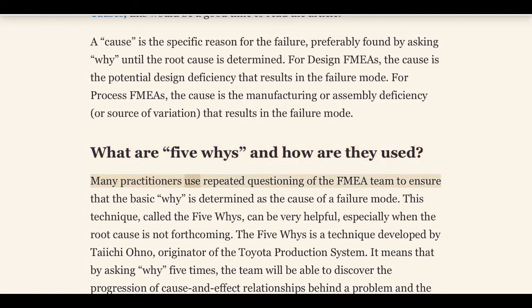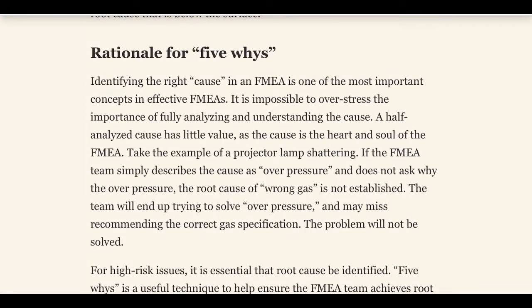Many practitioners use repeated questioning of the FMEA team to ensure that the basic why is determined as the cause of a failure mode. This technique, called the 5 whys, can be very helpful, especially when the root cause is not forthcoming. The 5 whys is a technique developed by Taiichi Ohno, originator of the Toyota production system. It means that by asking why 5 times, the team will be able to discover the progression of cause and effect relationships behind a problem and the root cause that is below the surface.